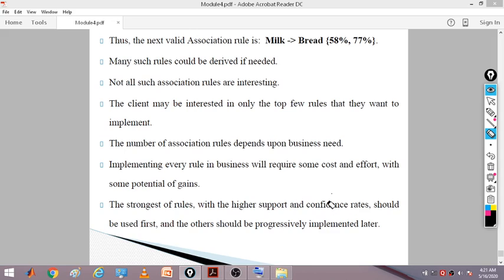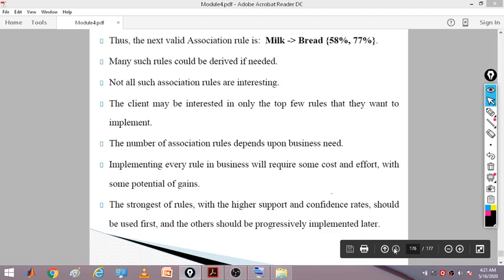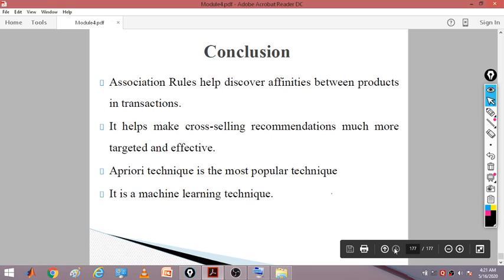Wherever you get a higher support and confidence rate, it is likely that you may gain a good profit. Such rules should be used first, and the others after. You are giving preference wherever you have the higher support value and higher confidence value. So one after the other you can start. If you have a budget, according to that you can go on implementing the other rules.